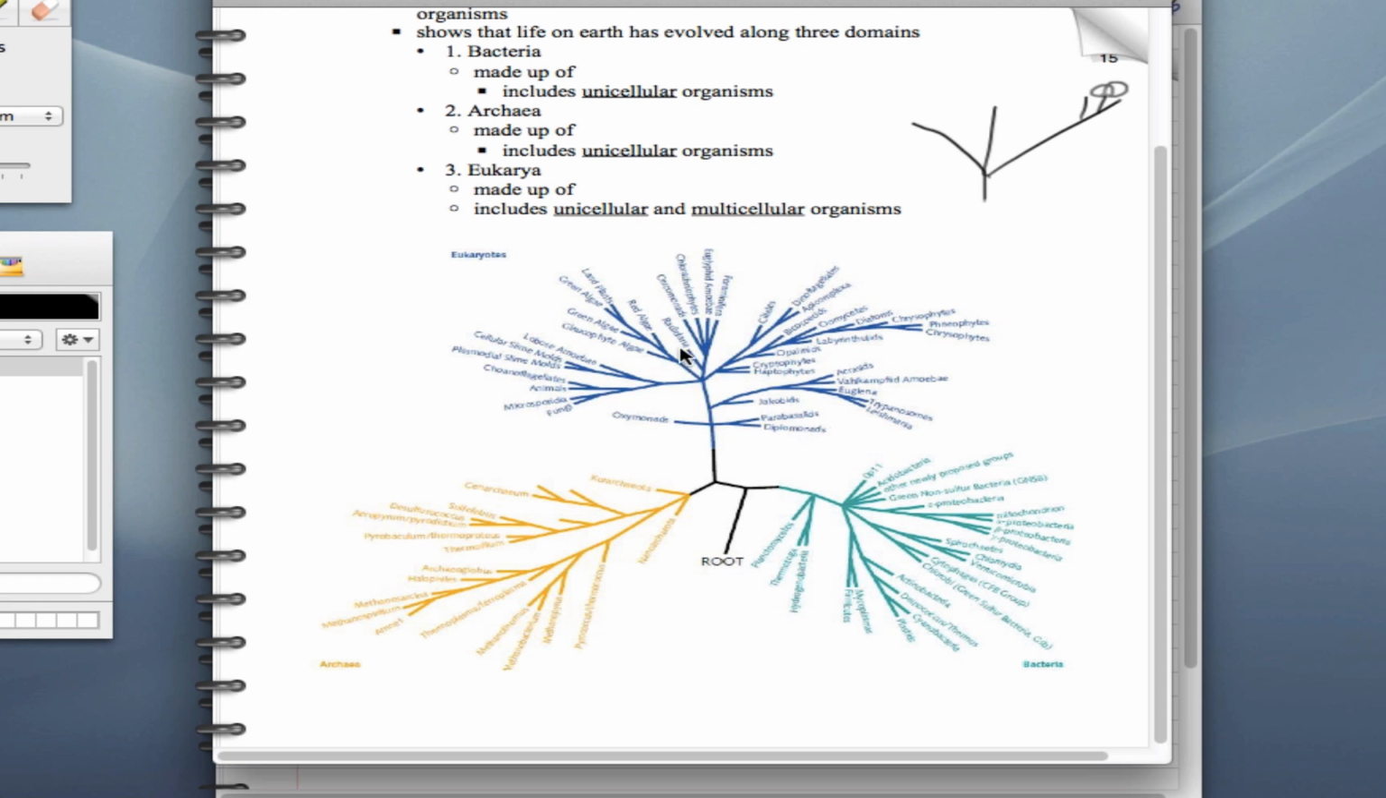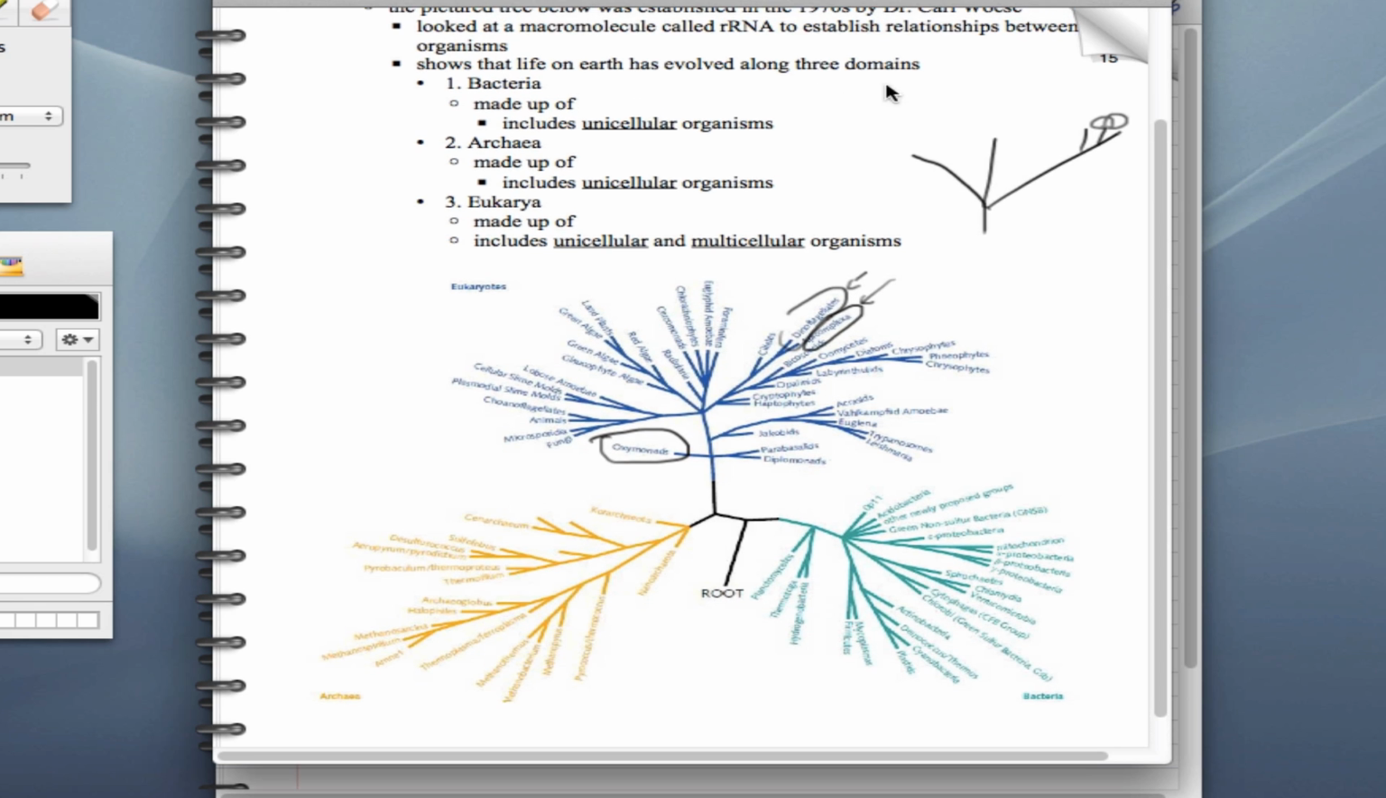So we can see that something that's up here is going to be very different than something that's over here, even though they're both considered eukaryotes. But these guys that are right next to each other are probably pretty closely related. And the reason that we can tell that they're closely related is that we can actually look at their DNA and see how similar they are to one another, and we can derive their relationship based on that.